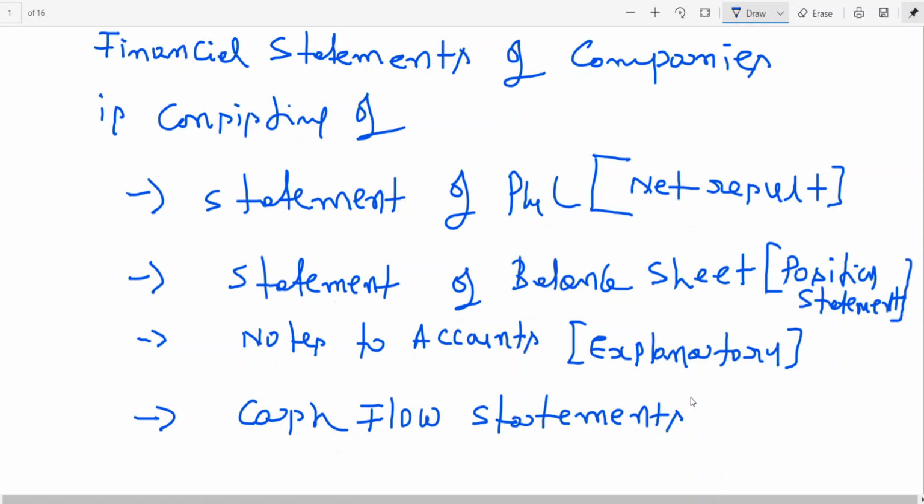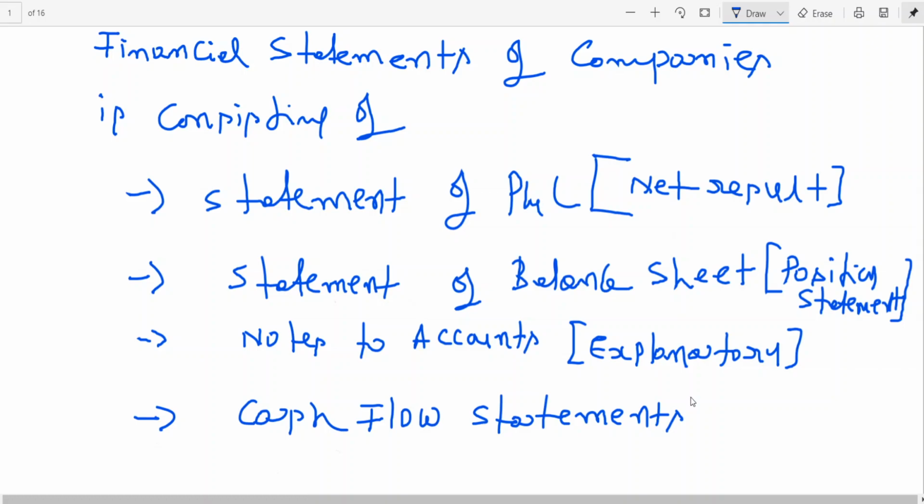And that is why a company's balance sheet and statement of profit and loss account cannot provide detailed information in respect of inflow and outflow of cash during a particular accounting period.